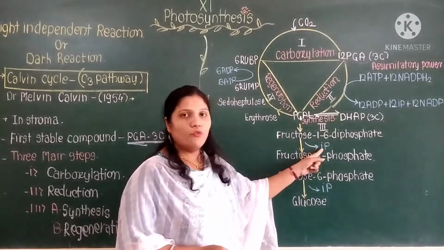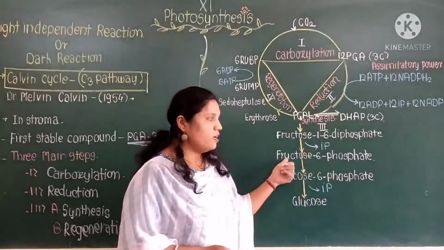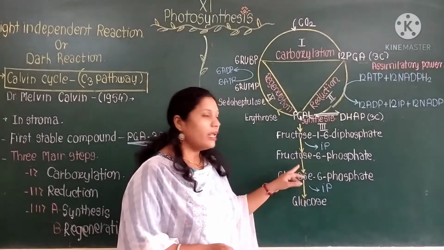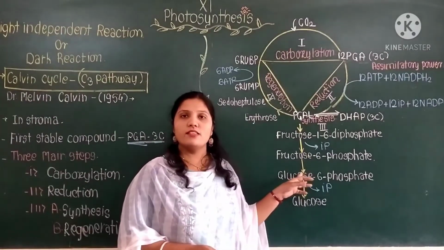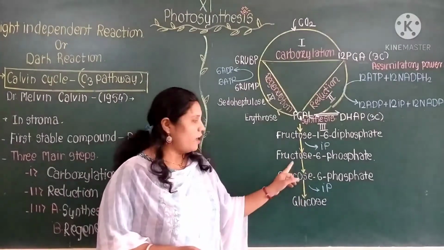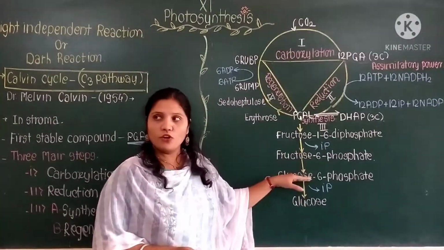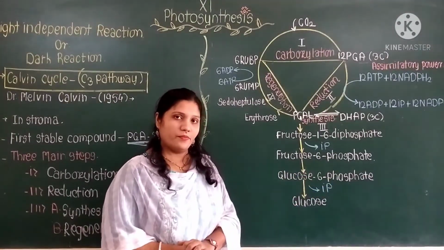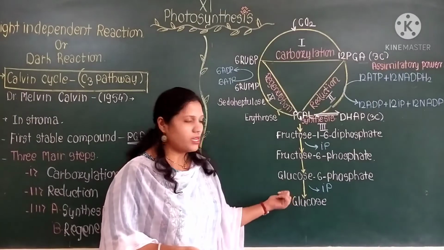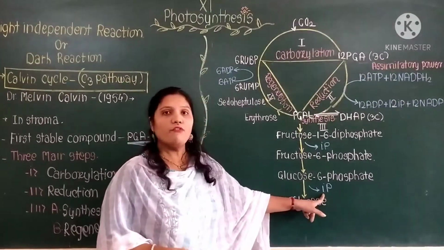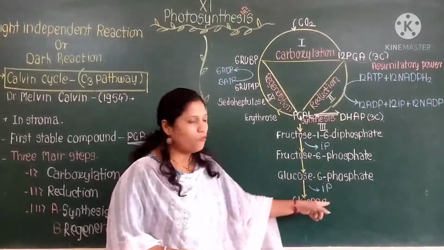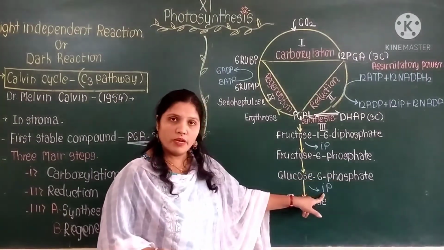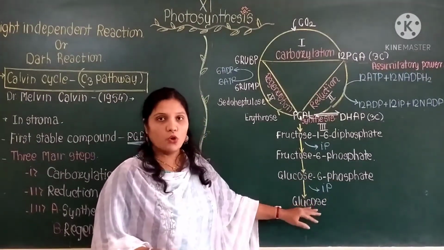After removal of one phosphate group, it forms fructose 6-phosphate. Then a process known as isomerization takes place. After the isomerization, fructose 6-phosphate converts into glucose 6-phosphate. Then the next step takes place, known as dephosphorylation, meaning removal of one phosphate group. From the glucose 6-phosphate, one phosphate group is removed and it forms glucose.